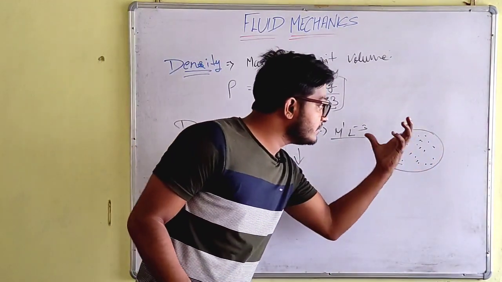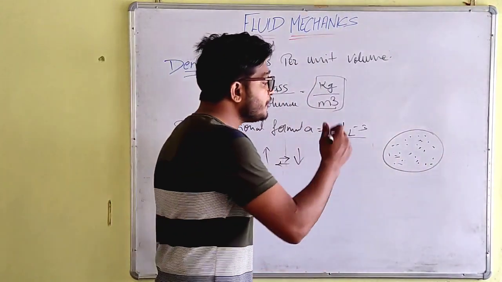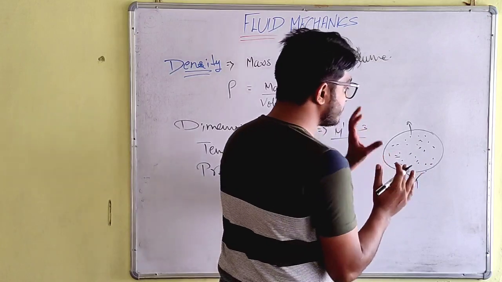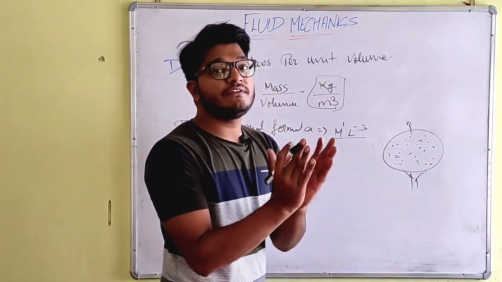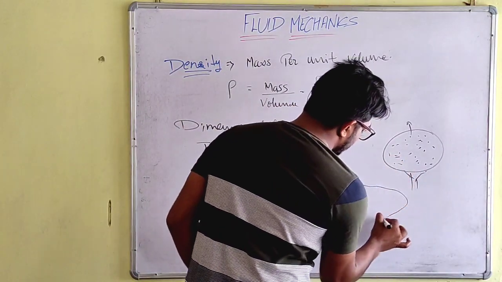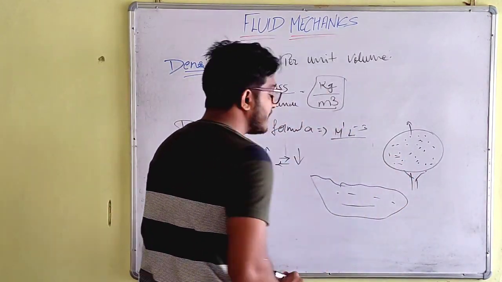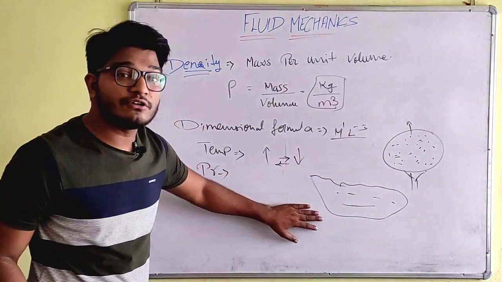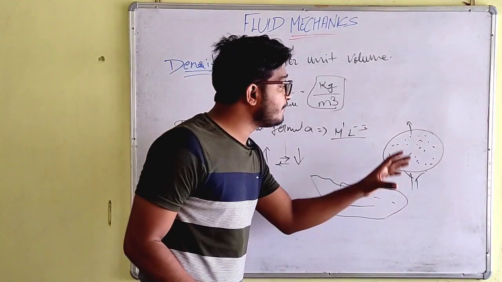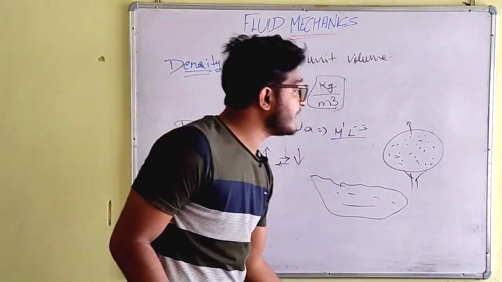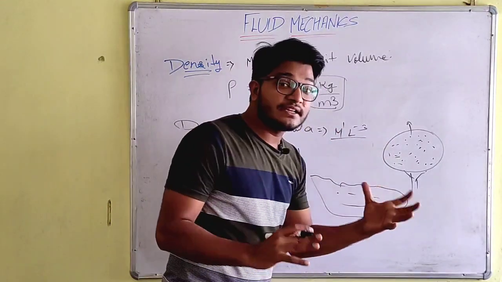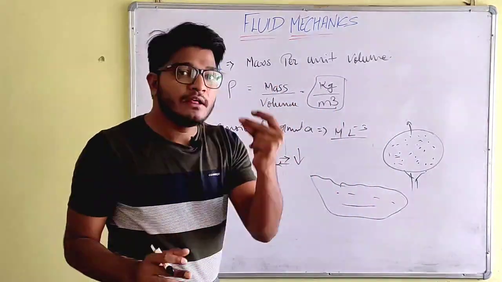Now if we heat this material, it will melt and the particles will be separated. So will the density increase or decrease? Obviously the density will decrease. Similarly, if we freeze it, decreasing the temperature, it will shrink, the particles will come close, and the density will increase.